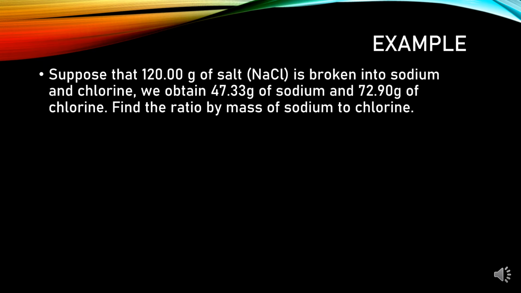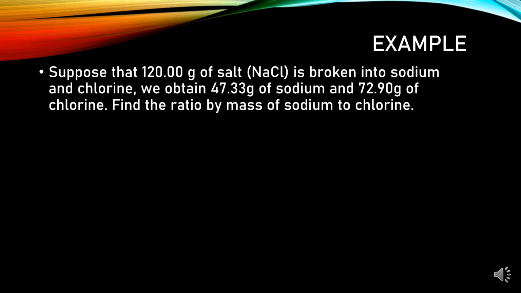Another example. Suppose that 120 grams of salt or NaCl is broken into sodium and chlorine. We obtain 47.33 grams of sodium and 72.90 grams of chlorine. Find the ratio by mass of sodium to chlorine.